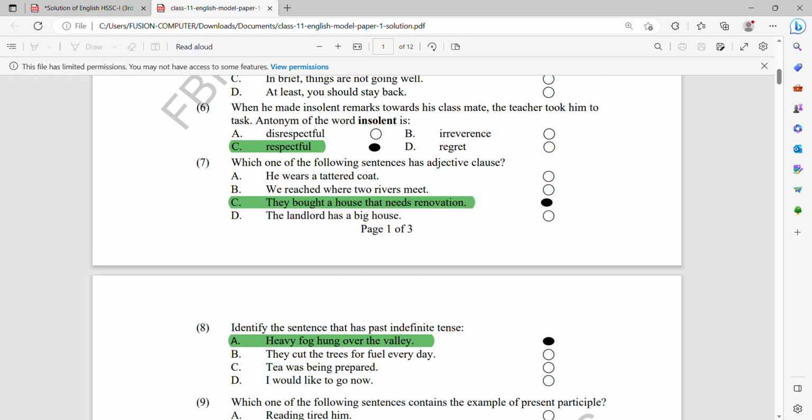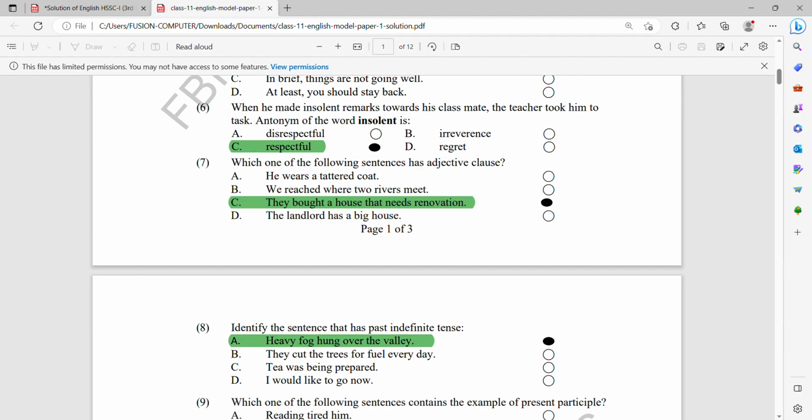Number 7. Which one of the following sentences has an adjective clause? He wears a tattered coat. No. We reached where two rivers meet. They bought a house that needs a renovation. The above two sentences are full-fledged sentences. They do not contain any clause, but option C contains a clause, that needs a renovation. So this is called an adjective clause.